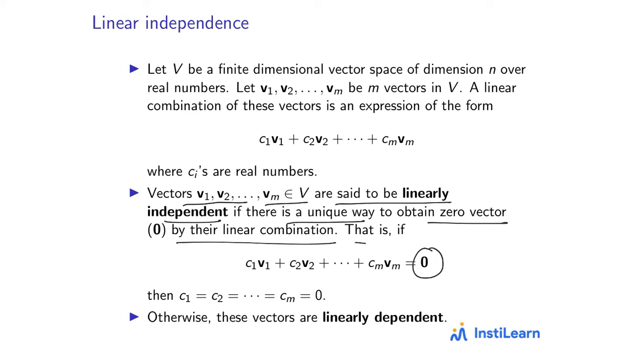In other words, we can say that if c1 v1 plus c2 v2 plus ... plus cm vm is the zero vector, then all these constants c1, c2, ..., cm should be 0. If this doesn't happen, that is, you can find constants c1, c2, ..., cm with at least one non-zero ci such that c1 v1 plus c2 v2 plus ... plus cm vm is 0, then these vectors are called linearly dependent.